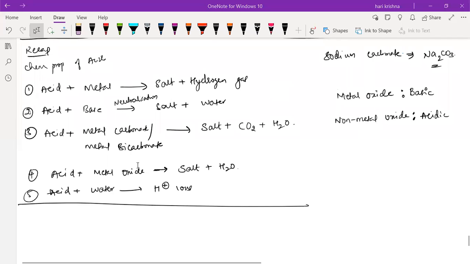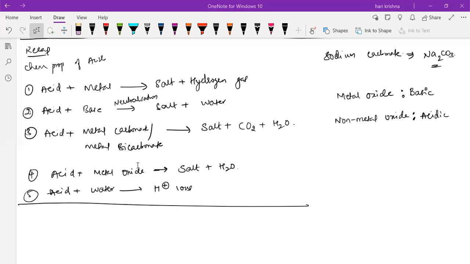Okay. Sorry, there is a disturbance. Please mute your mic, okay? So these are the five important properties of an acid. Compulsory, remember all these five important formulas along with at least two examples for the exam. From the exam point of view, they will give a 3 marks question or 1 mark question, and along with the example they will ask, for sure. So along with a minimum of two examples you have to remember all these five formulas.